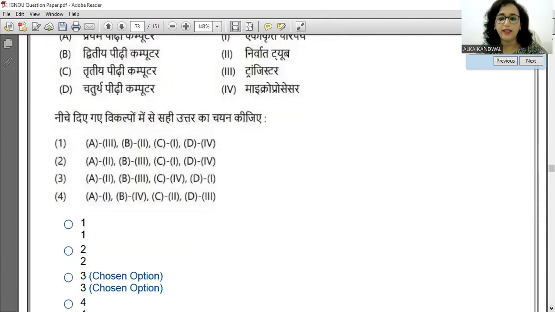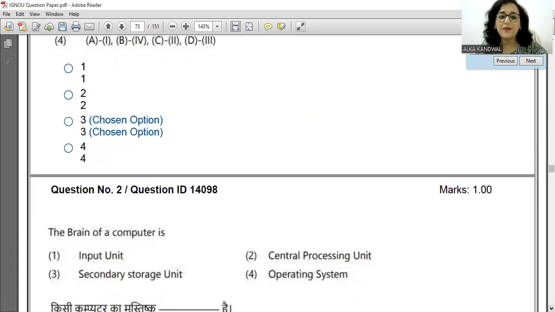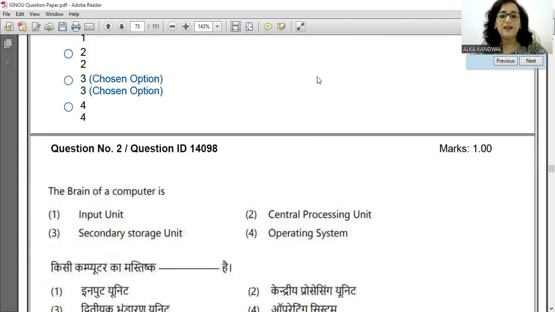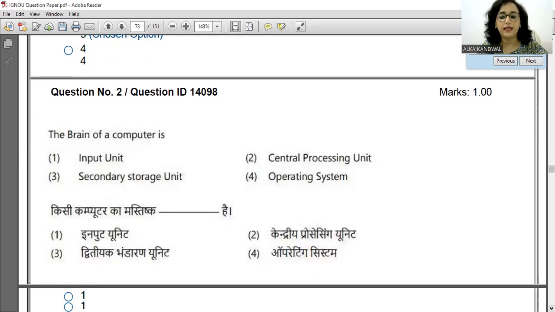Okay, that we have already done. ये तो हमने पहले भी किया था. अब second question है, the brain of the computer. What is the brain of the computer? The brain of the computer is nothing but, tell me. This we have done. The central processing unit, the CPU, that is the brain of the computer. That we have been learning from our childhood only, no? So the processor is the basic brain of all the activities, right? So the brain of the computer is option 2. Option 2 is the correct answer.